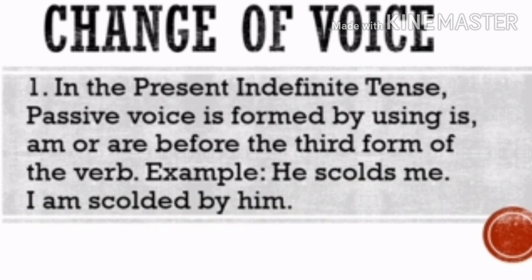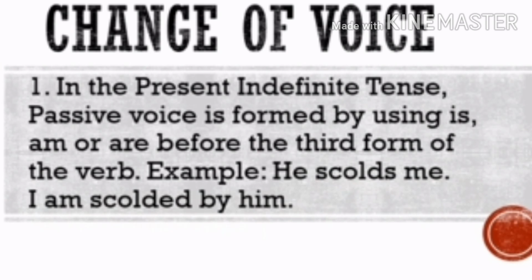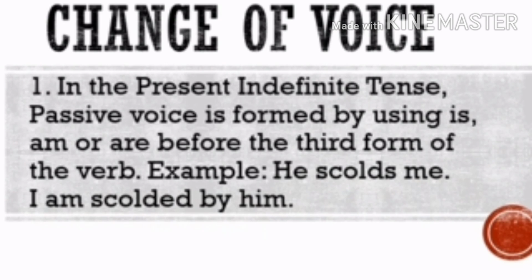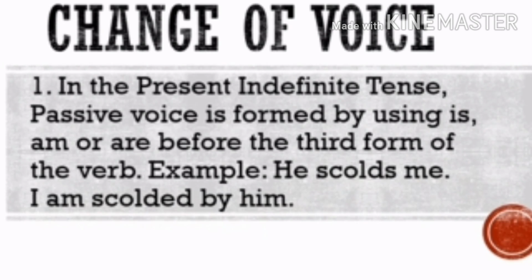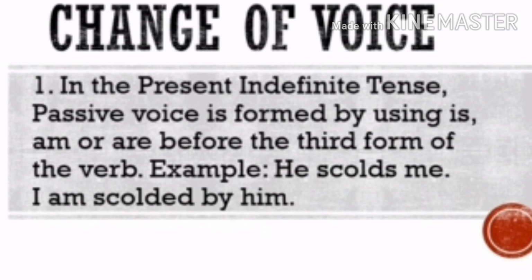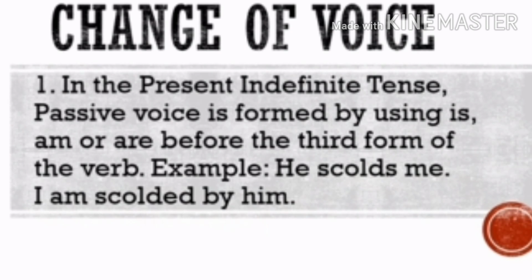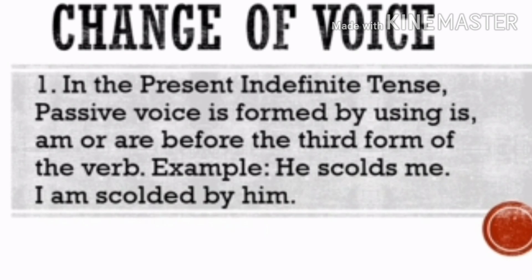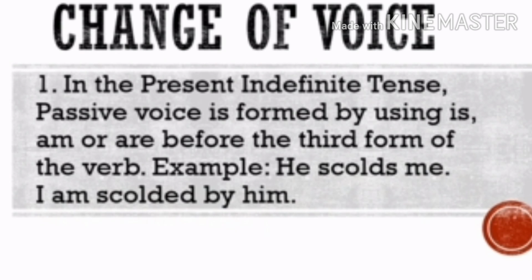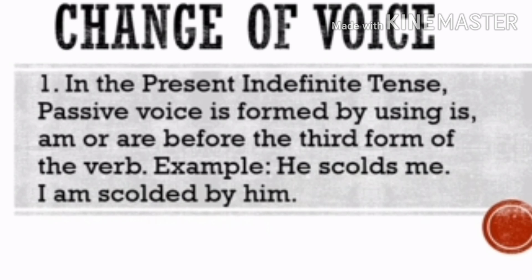Now some rules of changing voice. The first one is in case of present indefinite tense, that is simple present tense which we call. In the present indefinite tense, passive voice is formed by using is, am or are before the third form of the verb. That means is, am or are plus third form of the verb. I already told you what is third form of the verb.